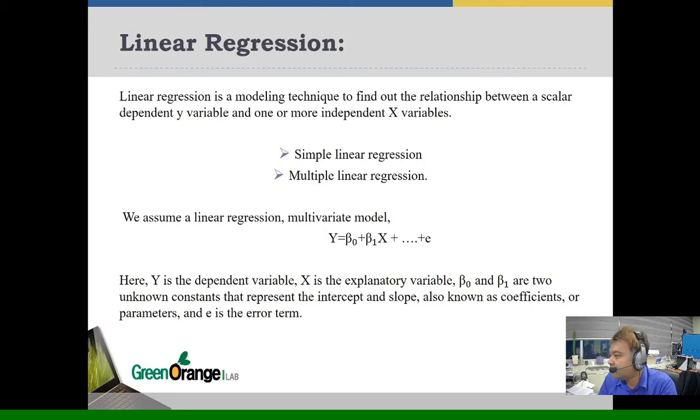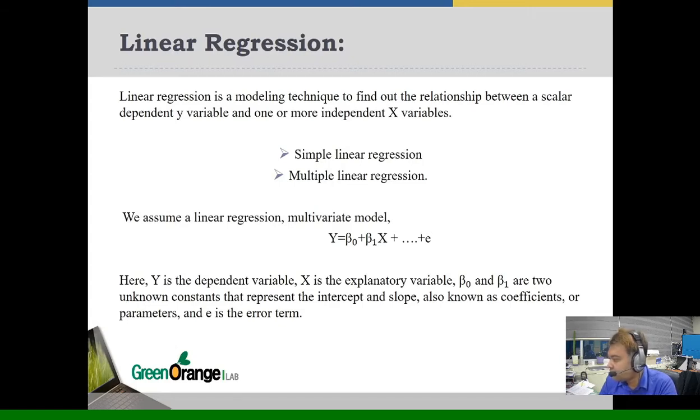Linear regression. Linear regression is a modeling technique to find out the relationship between a scalar dependent y variable and one or more independent x variables. Two types of regression models are simple linear regression model and multiple linear regression model. In the simple linear regression model, there is only one independent variable, and for the multiple linear regression model, two or more independent variables are available. We assume a linear regression multivariate model for our study.